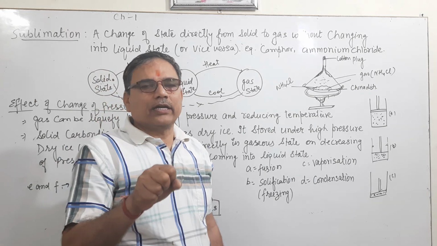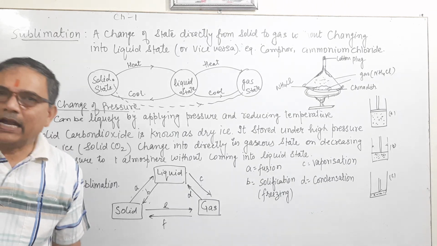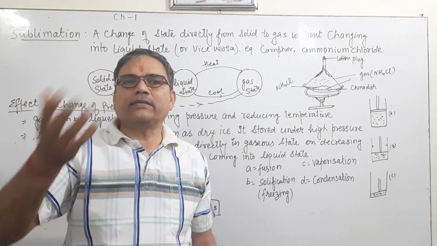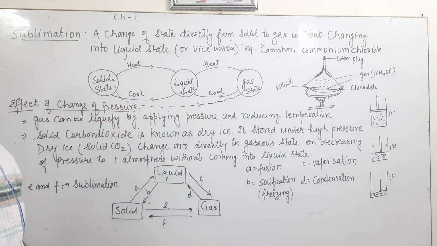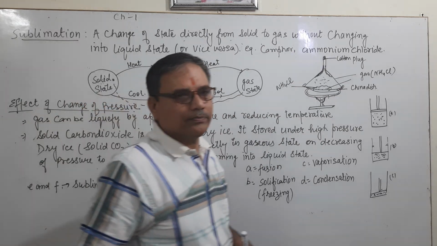If the carbon dioxide exists at a high pressure, that state will be solid form, and that solid carbon dioxide is known as dry ice. It means solid carbon dioxide is known as dry ice.